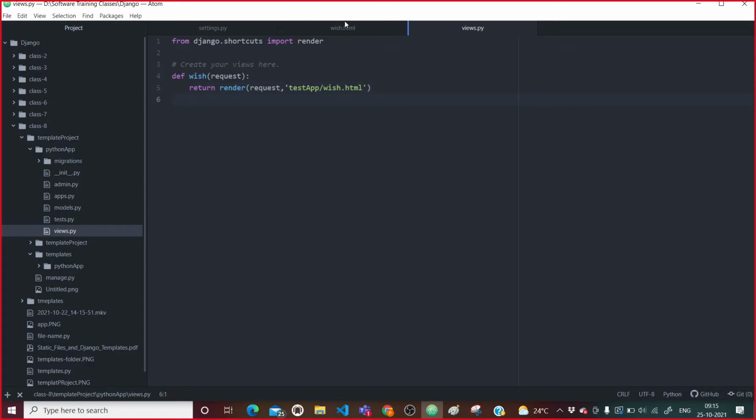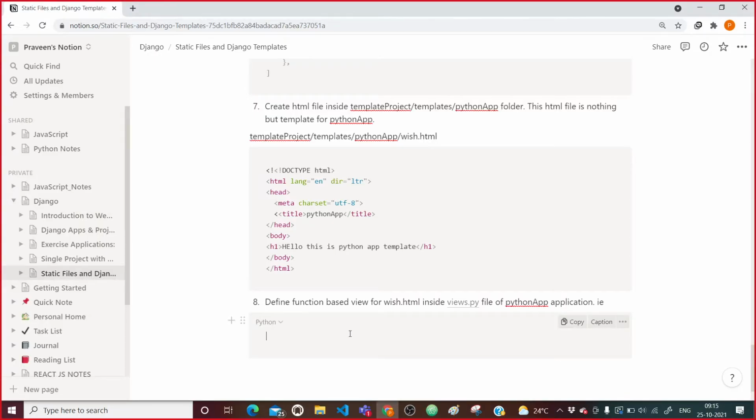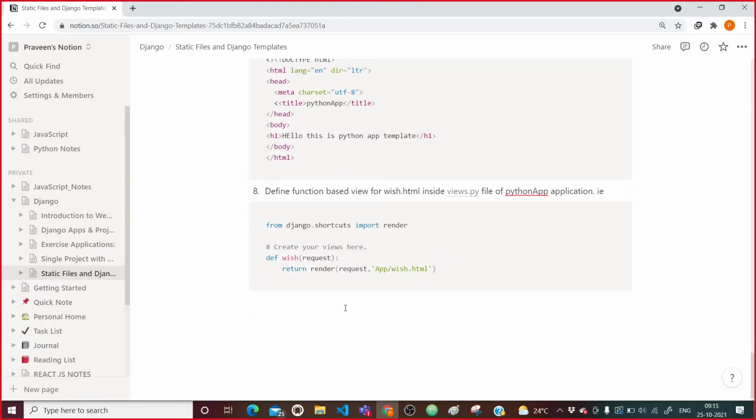So I will save it. Sir, the app name is Python app, sorry, Python app, Python app, vis.html, right? Now here, this is the thing which we did. So I will copy this complete thing, come here and paste it here. This is what we did.